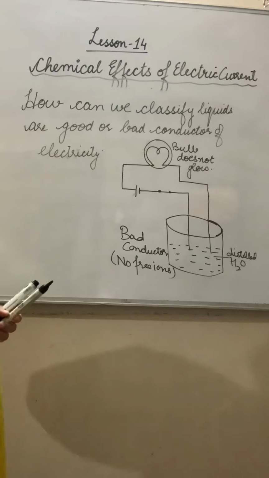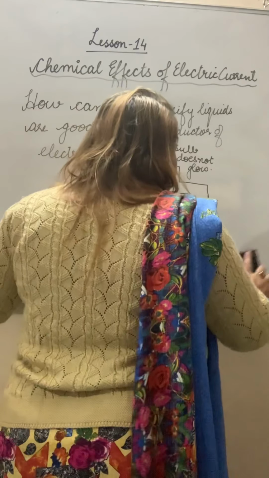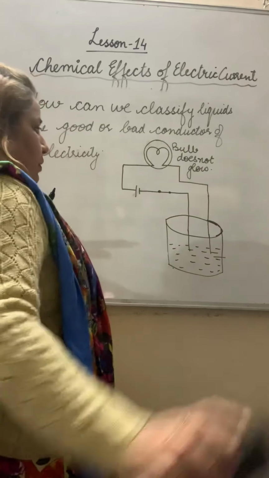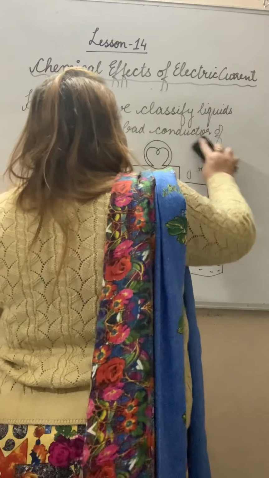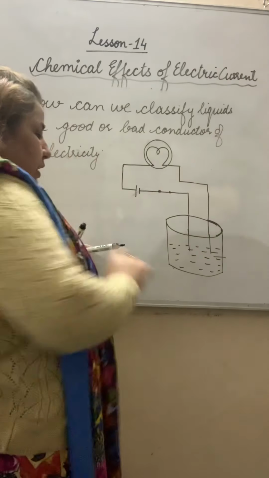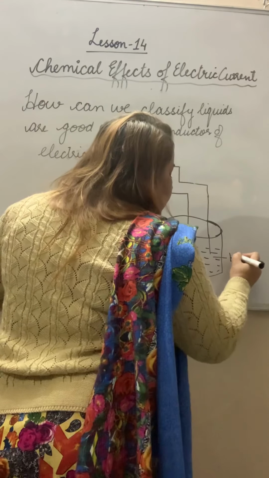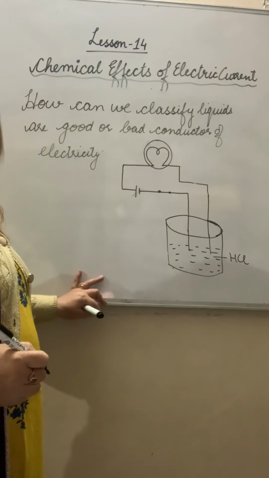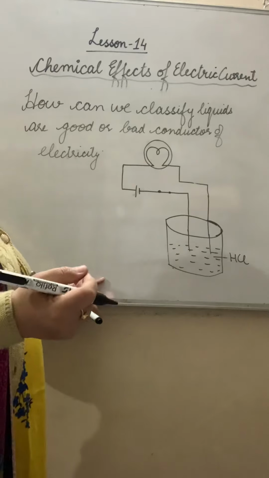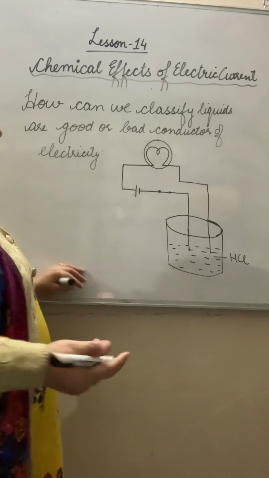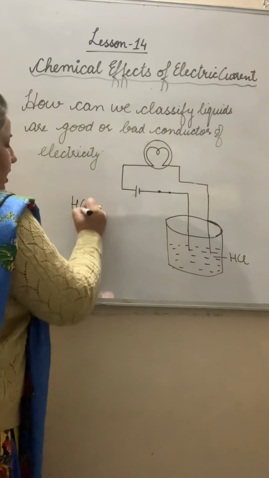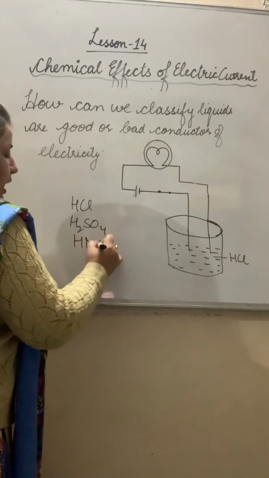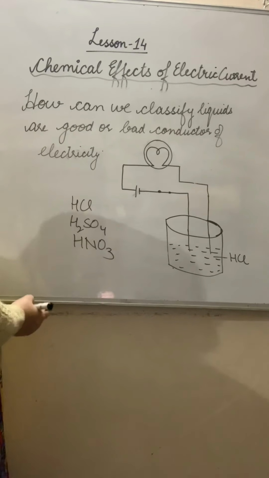But if, instead of distilled water, I am taking HCl. HCl is what? An acid. What do acids have in common? In acids, if we are talking about HCl, H2SO4, which we already discussed in the 7th class, HNO3, what do they have in common?